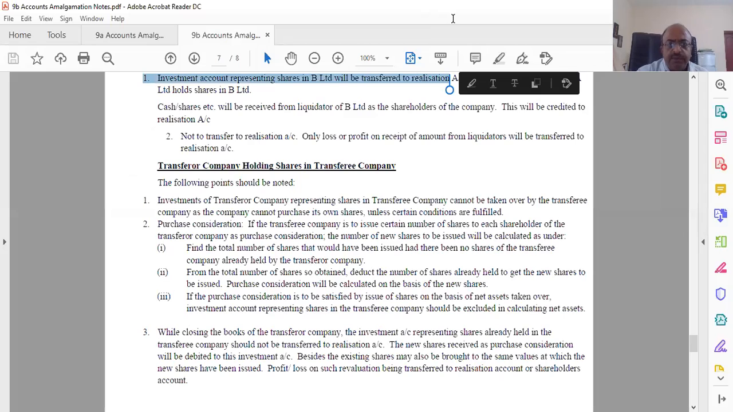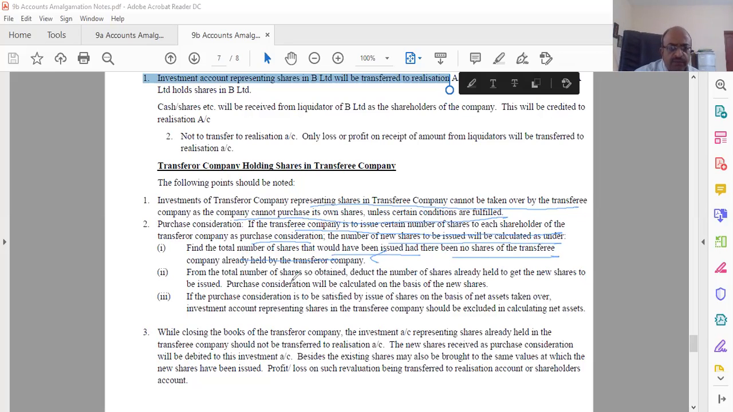Investment of the transferor company representing shares in the transferee company cannot be taken over by the transferee company, as a company cannot purchase its own shares unless certain conditions are satisfied. Purchase consideration: the transferee company is to issue a certain number of shares to each shareholder. Then the number of new shares to be issued will be calculated as under. Find out the total number as usual that would have been issued had there been no shares of the transferor company held by the transferee company, as if nothing is being held.